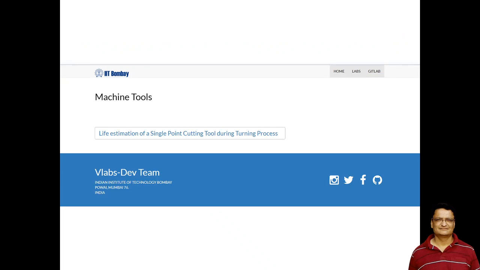The name of the experiment is life estimation of single point cutting tool during the turning operation. So basically the student is selecting a cutting tool, a workpiece material and speed for estimating the tool life.